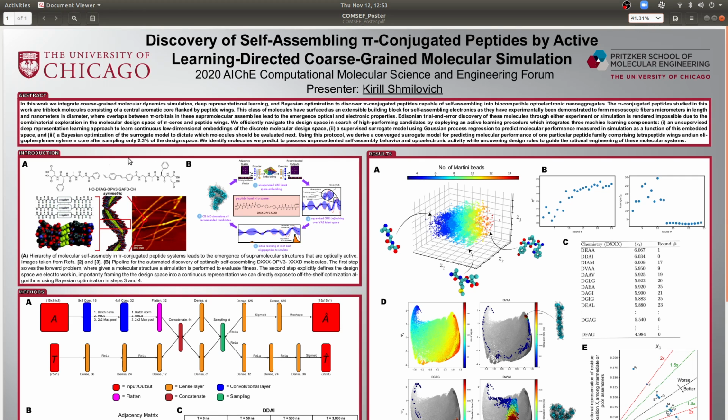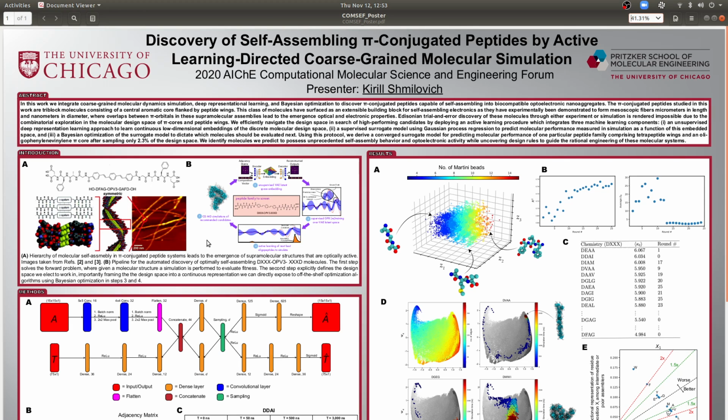In this work, we explore a class of molecules called pi-conjugated peptides that consist of a central pi core flanked by symmetric oligopeptide wings. This class of molecules has been computationally and experimentally demonstrated to assemble into pseudo-1D nanoaggregates where close proximity of neighboring pi cores results in pi electron delocalization and charge transfer along the length of what is effectively a biocompatible nanowire. The goal of this work is therefore to identify the combination of amino acids in the oligopeptide wing that best promote the assembly of these molecules into pseudo-1D nanoaggregates.